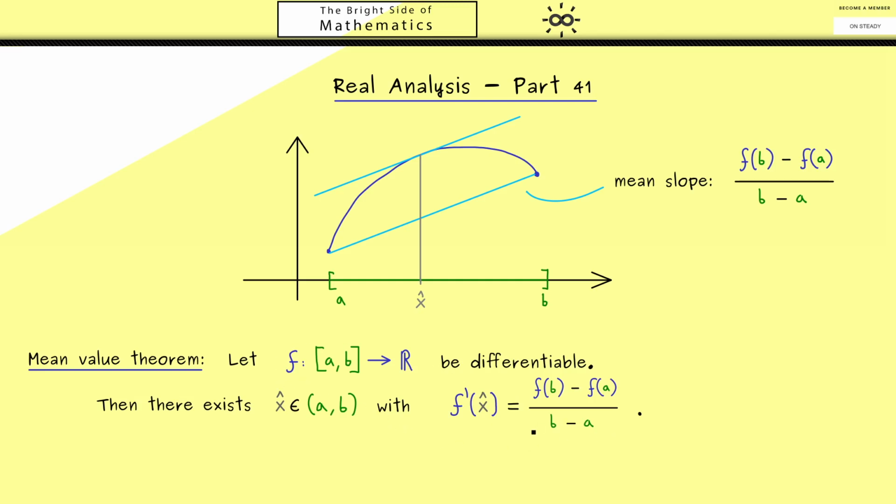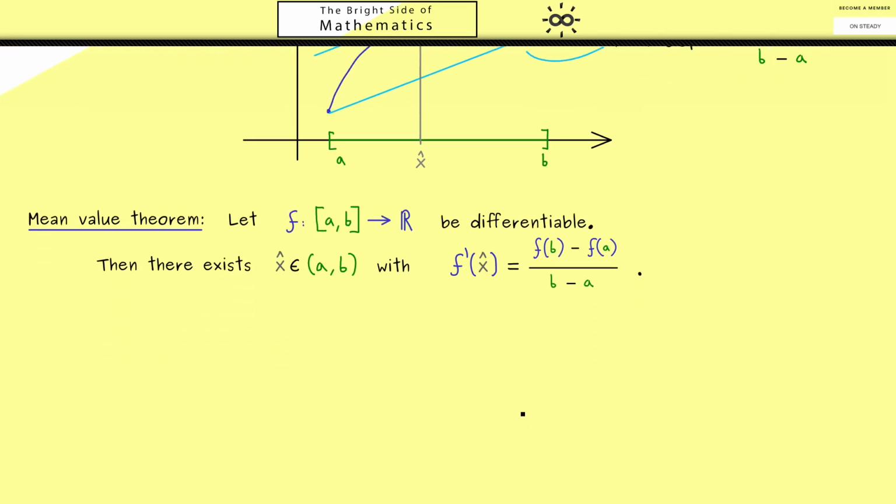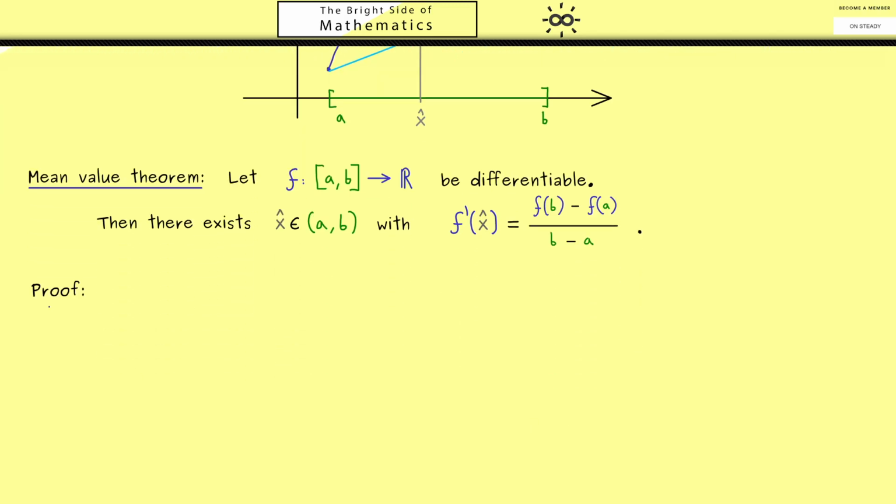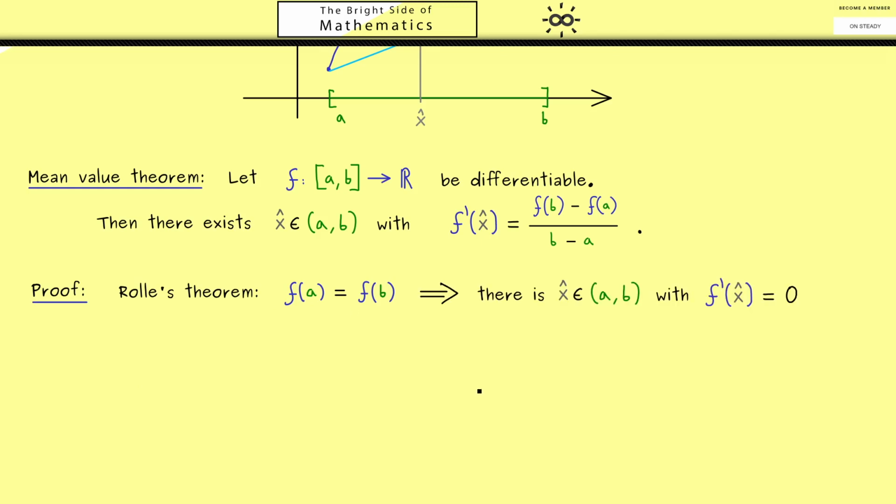Okay, then let's use the next minutes to prove the mean value theorem. And of course, we will need Rolle's theorem from the last video. Indeed, we can immediately apply it in the case that f of a is equal to f of b. Because in this case, Rolle's theorem tells us there is an x hat in the open interval AB such that the derivative at this point is exactly 0. However, 0 is in this case the mean slope. Hence in this case we have already proven the mean value theorem.